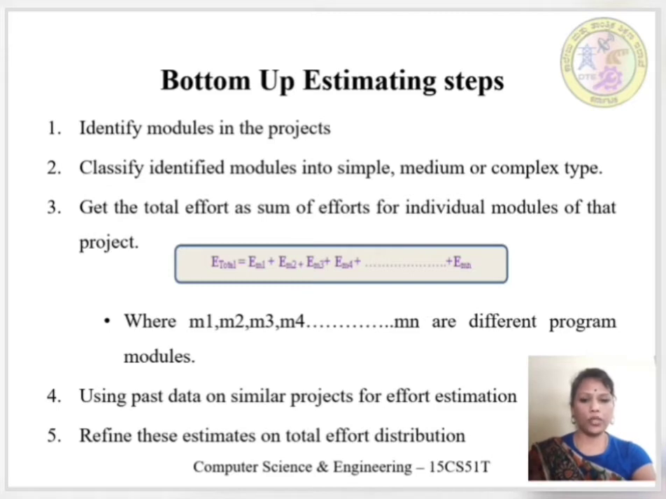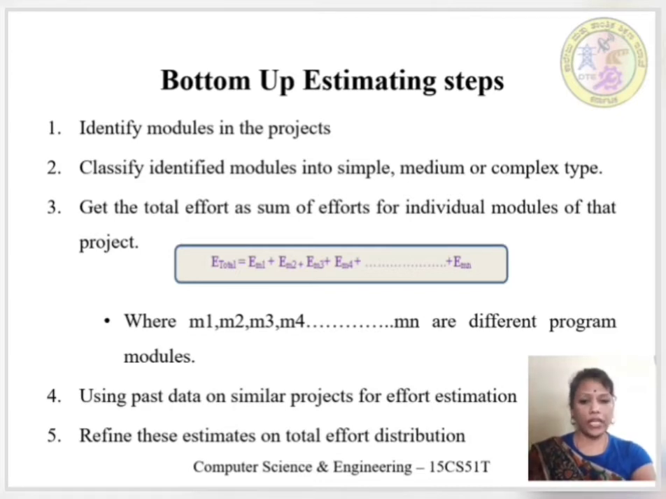These are the steps used in the bottom-up cost estimation approach. Initially, we need to identify the different modules in the project and classify these modules into simple, medium and complex types based on some criteria such as the size, complexity, number of people involved in the project, etc. The third step is getting the total effort as the sum of effort for individual modules.